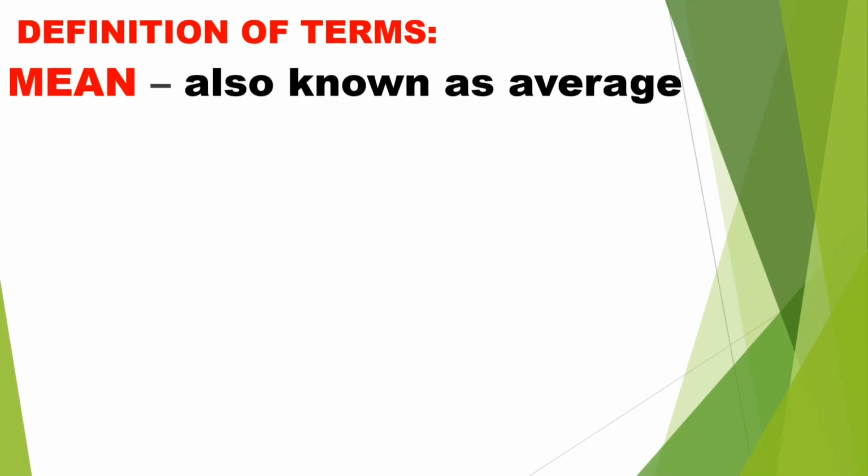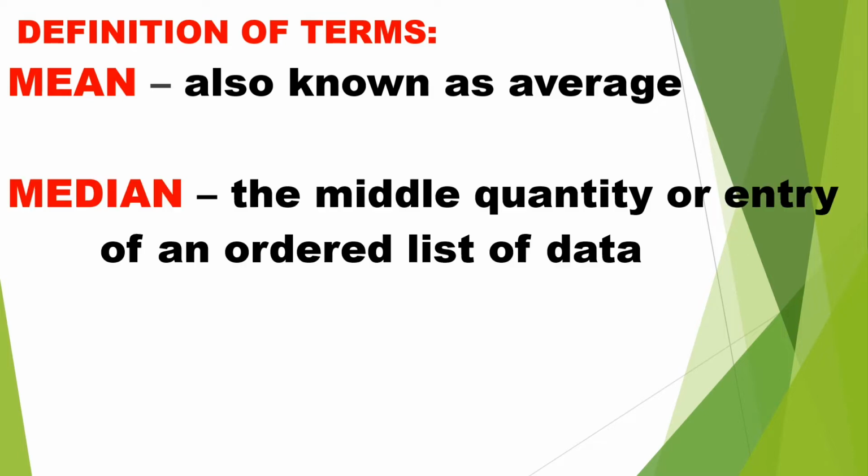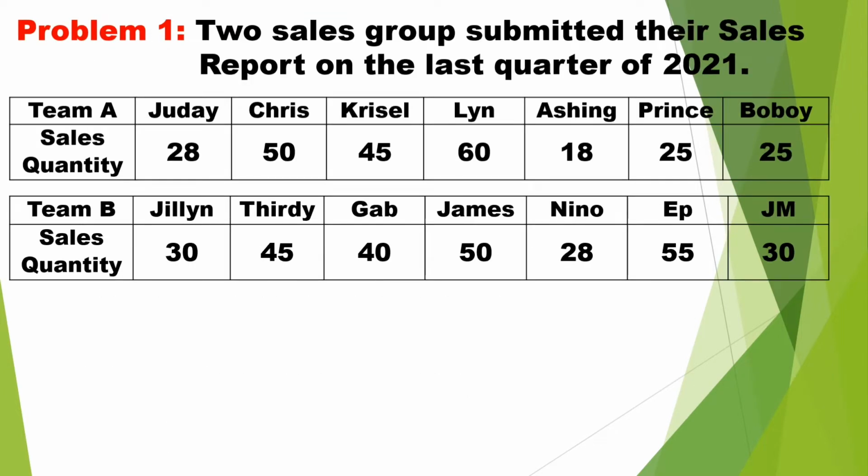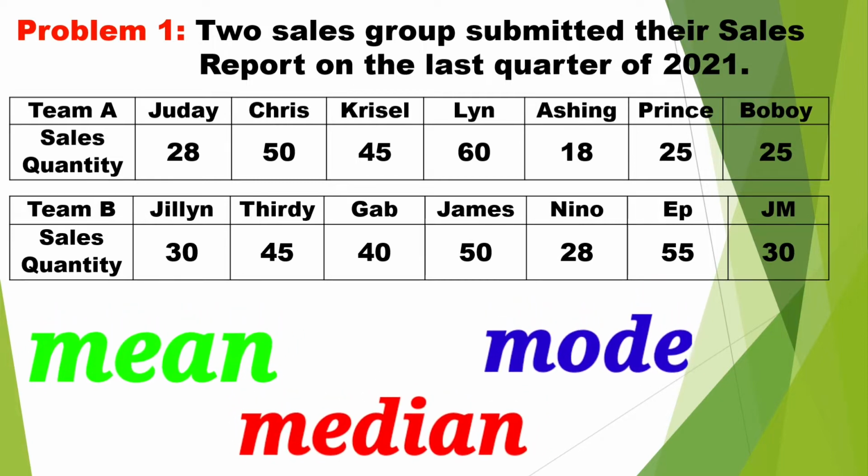Sulyapan po natin ang ilang definition of terms sa particular na topic na ito. Mean, also known as average. Median, the middle quantity or entry of an ordered list of data. And mode, the most frequently occurring entry or data. Proceed na kaagad tayo sa problem na kung saan nahanapan nga natin ng mean, median, and mode.